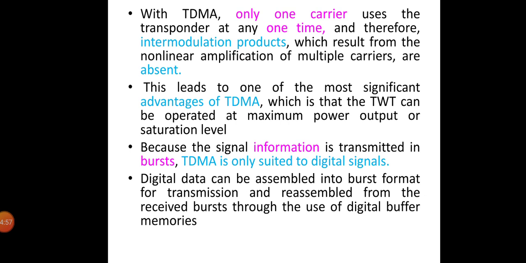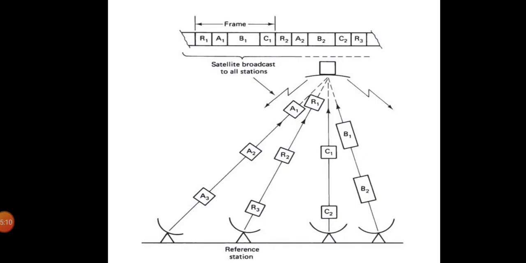Digital data can be assembled into burst format for transmission and reassembled from the received burst through the use of digital buffer memories. And this diagram illustrates the basic TDMA concept in which the stations transmit bursts in sequence. Burst synchronization is required here, and one station is assigned solely for the purpose of transmitting the reference burst to which the others can be synchronized. The time interval from the start of one reference burst to the next is termed a frame.